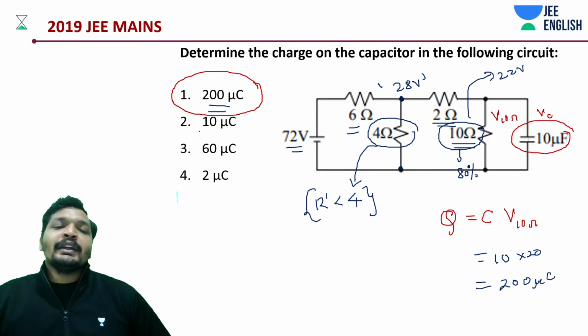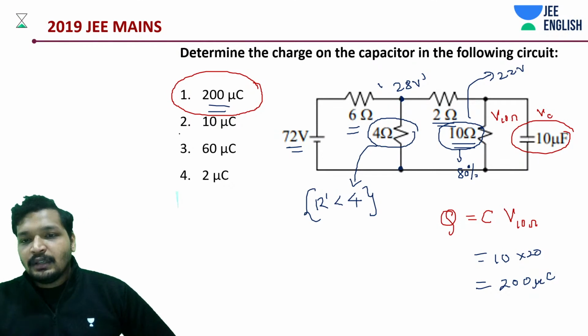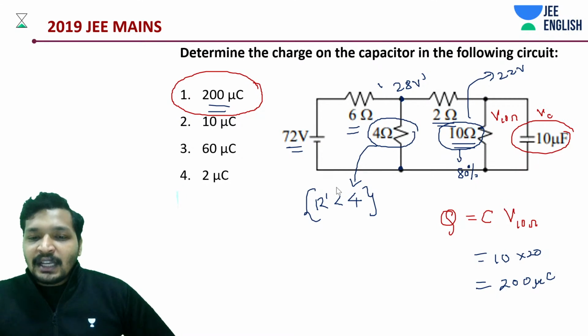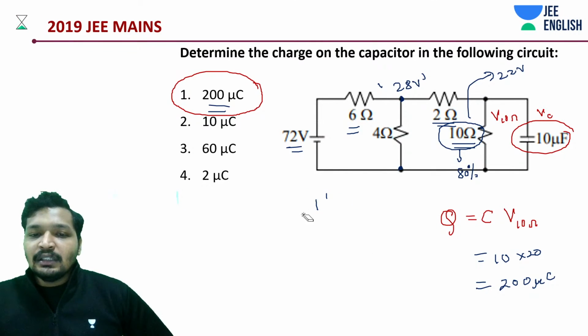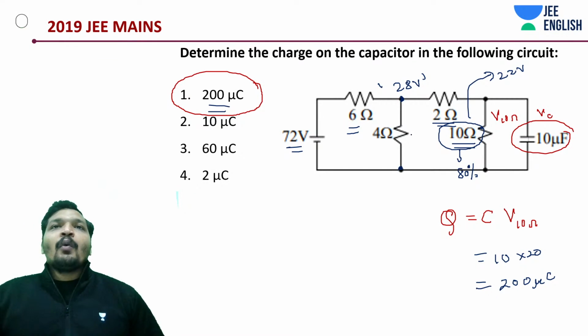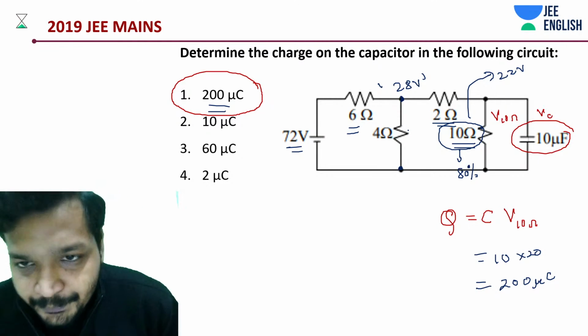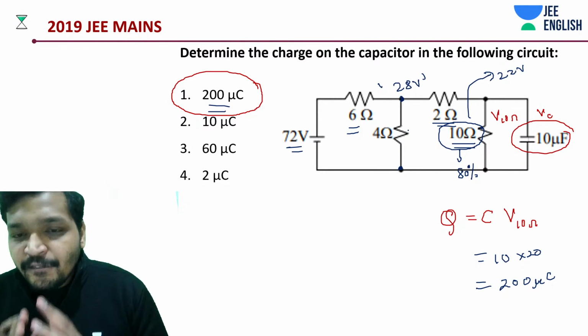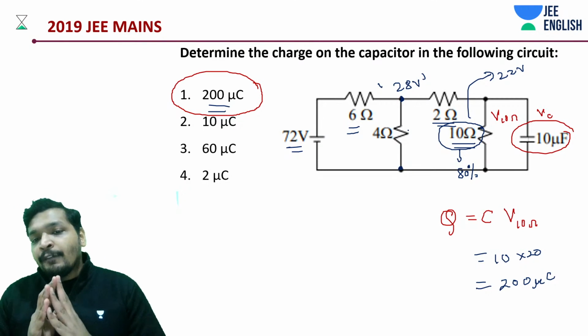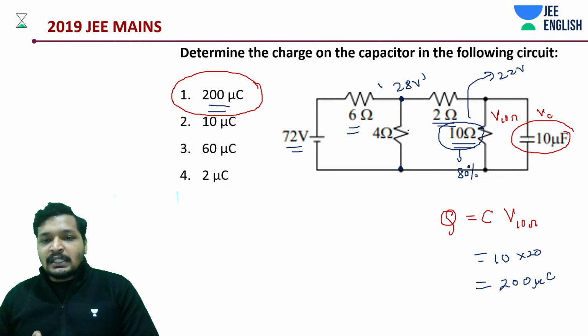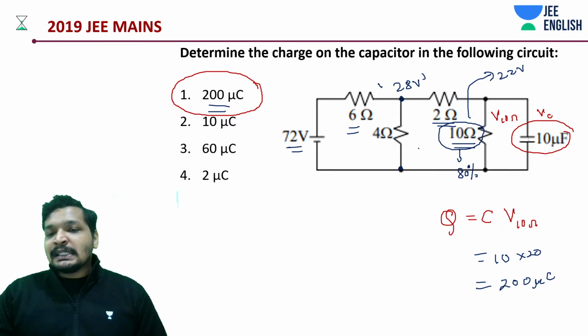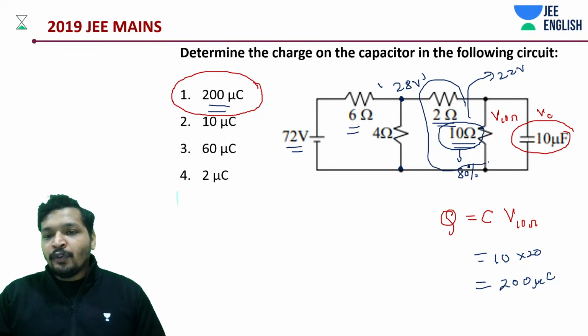Now let's check why the rest of the answers cannot be correct. Okay, if the rest of the answers have to be correct, this combination, right? This is one of the things that you need to really understand well, students. Focus on this thing. We'll be using this in the upcoming problems as well. What I'm saying is, this is greater than 4 ohms.